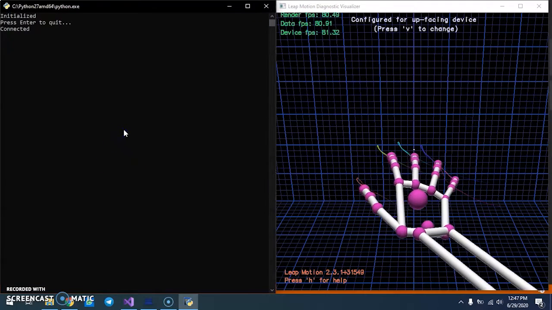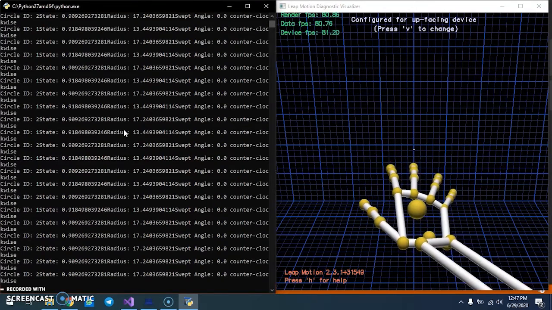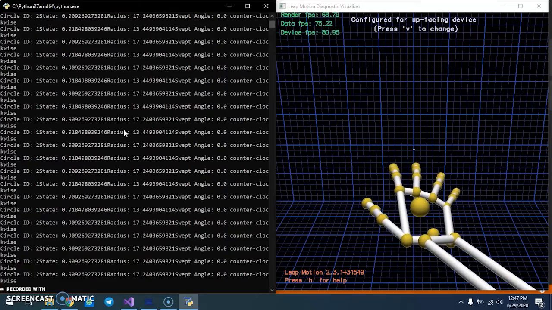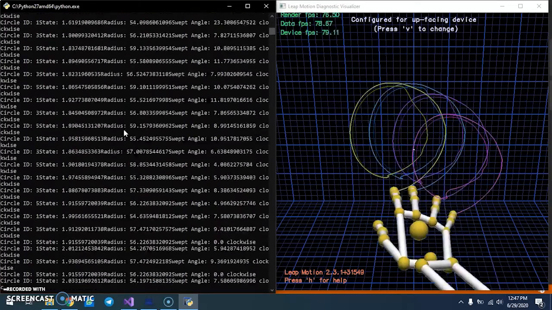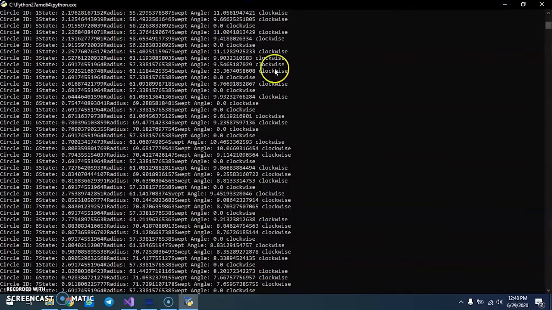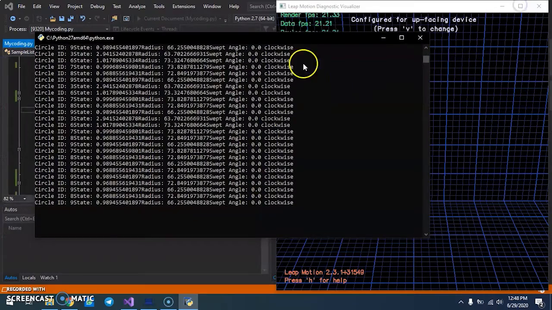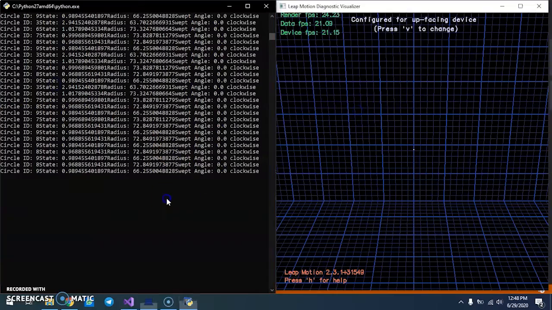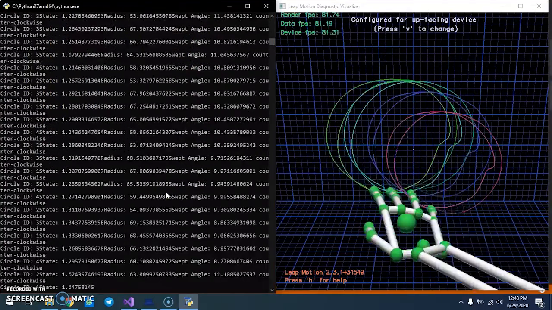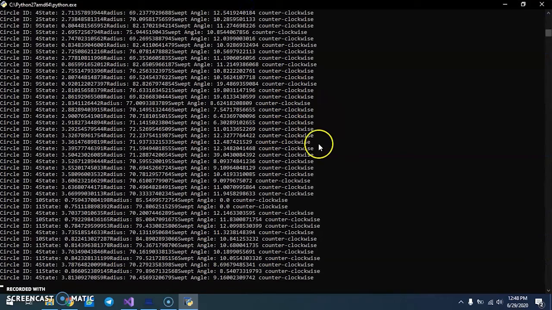Okay, as you can see, when I put my hand in, it shows the ID, the state, the swept angle, and counterclockwise. However, when I start to rotate, it shows the clockwise position when I rotate. And then if I rotate counterclockwise, it shows the position is counterclockwise.